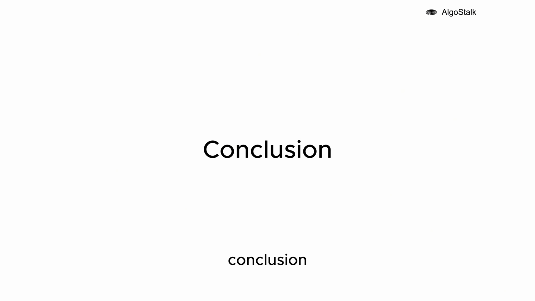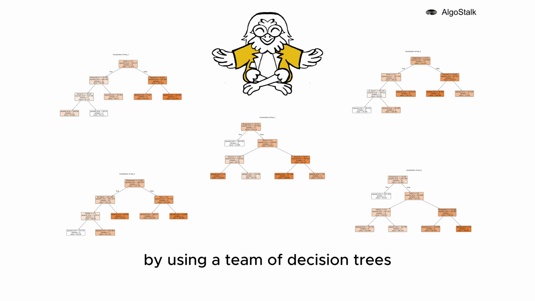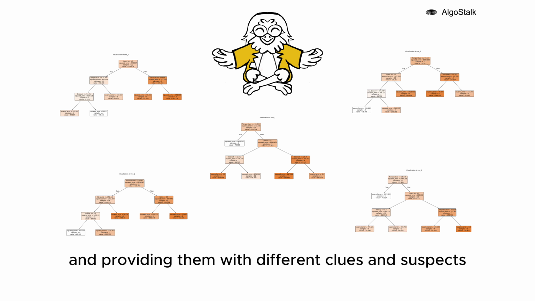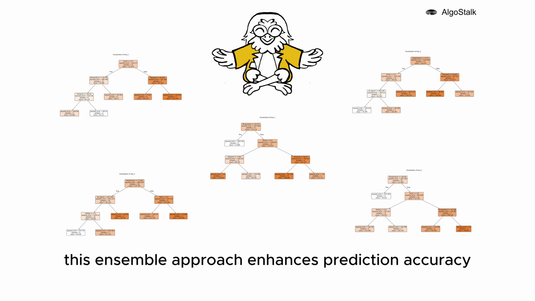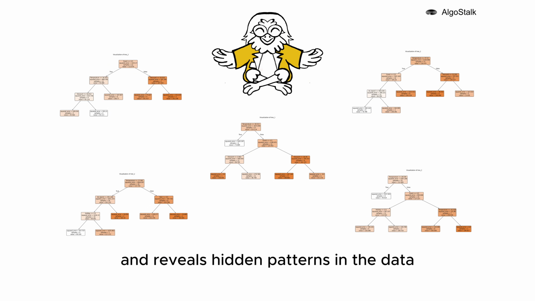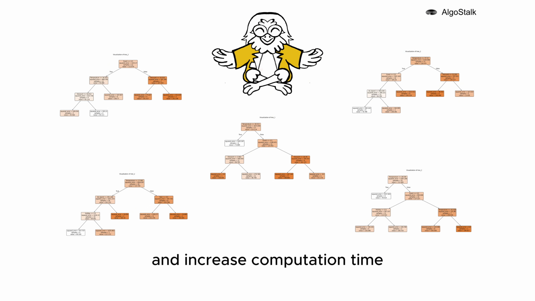Conclusion. Random Forest is a powerful tool for making predictions. By using a team of decision trees and providing them with different clues and suspects, it solves complex cases more accurately than a single detective could. This ensemble approach enhances prediction accuracy and reveals hidden patterns in the data that simpler models might miss. However, this complexity can make the model harder to interpret and increase computation time.